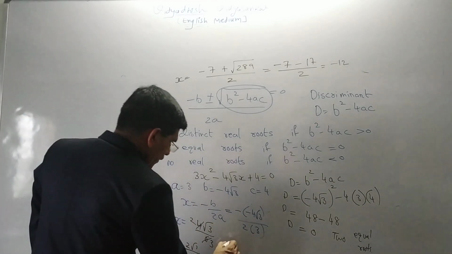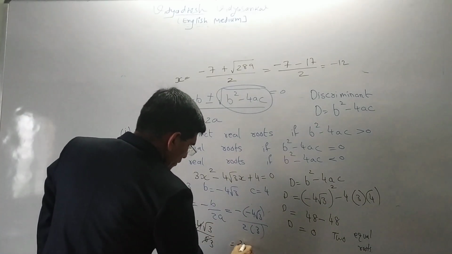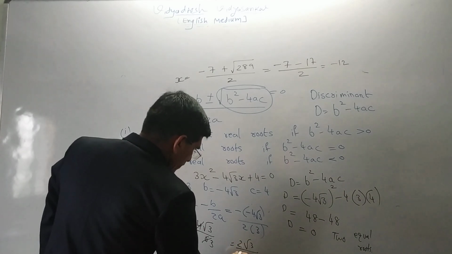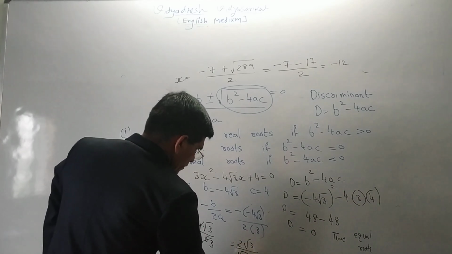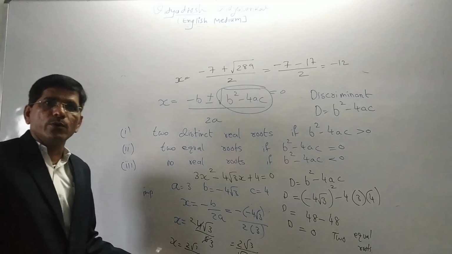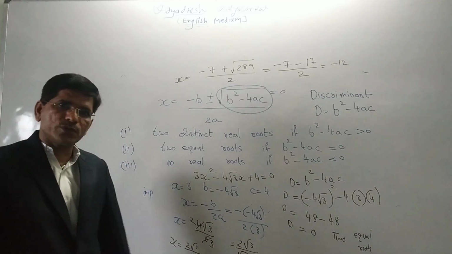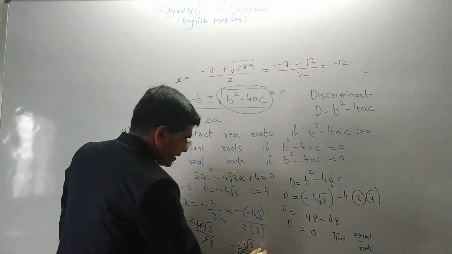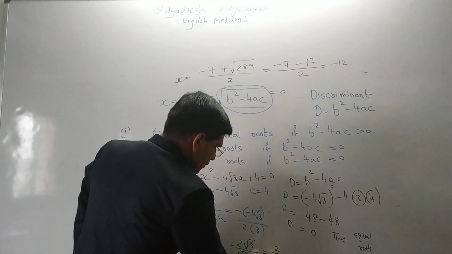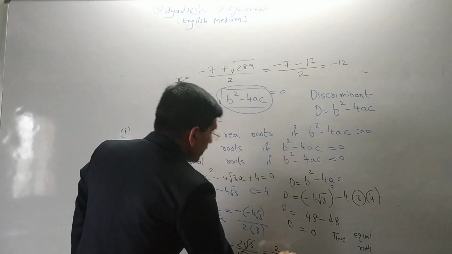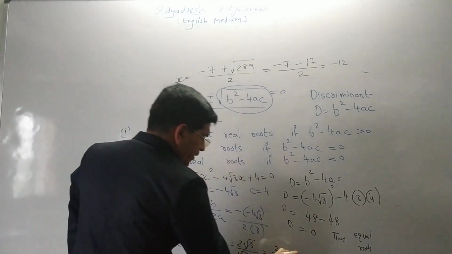So we can do it further, 2 root 3 divided by root 3 into root 3. Why can we write root 3 into root 3? Because of 3 we can put root 3 into root 3. So we can cancel it and we get the answer 2 root 3. But it is two equal roots, so we have to write it 2 times.